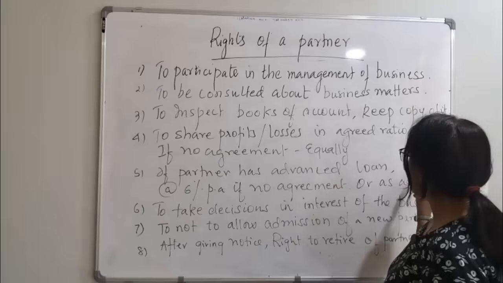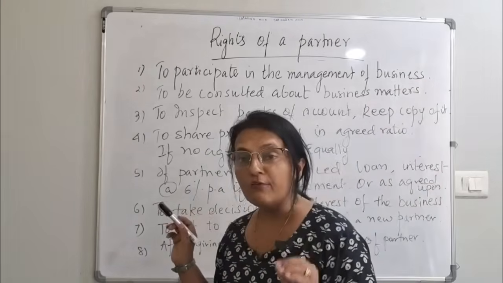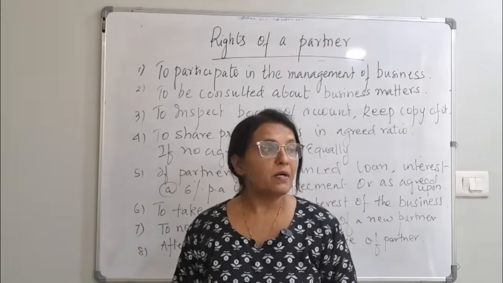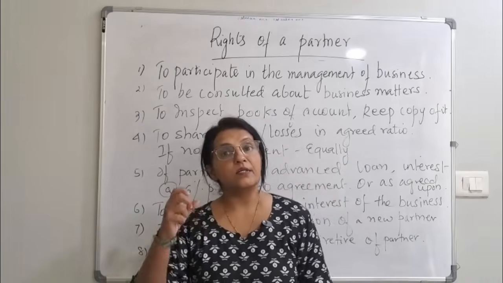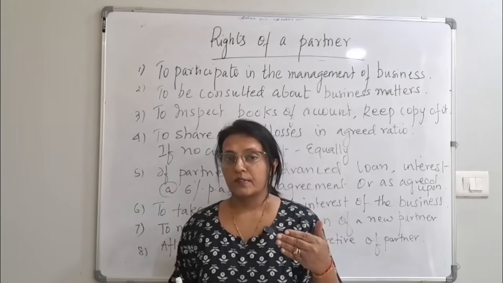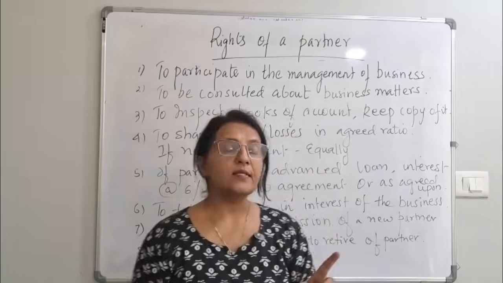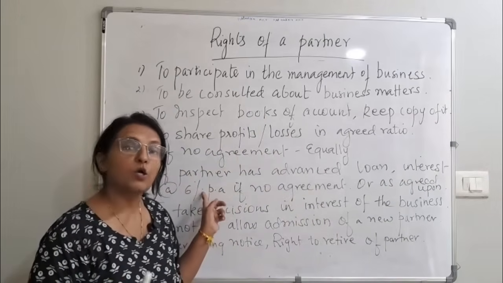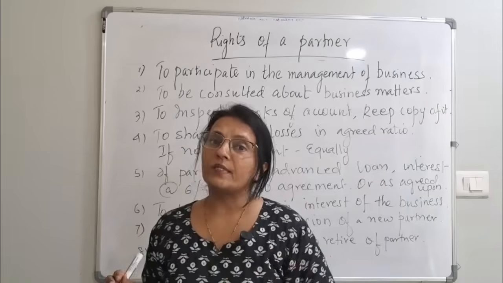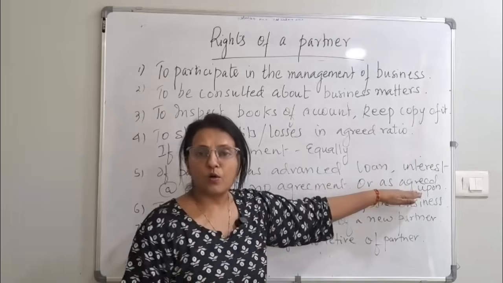If a partner has advanced a loan, interest at the rate of 6% if no agreement, or as agreed upon. Now there is one partner, Mahima. Mahima is also a partner. Other than her capital, she has given a loan to the firm. Now when she gives a loan to the firm and there is no written agreement, then it is mandatory that you give 6% per annum as interest on the loan to Mahima. And if there is an agreement, then whatever you have agreed upon, whether it is 10%, 12%, 40%, you go according to that.